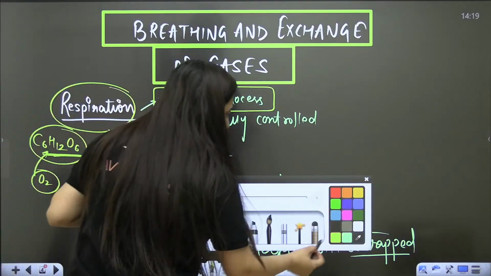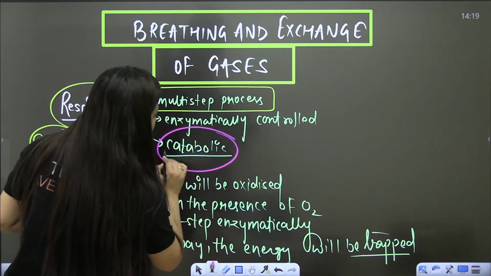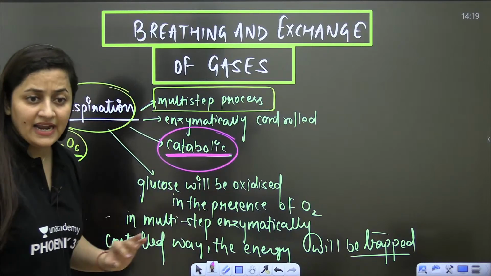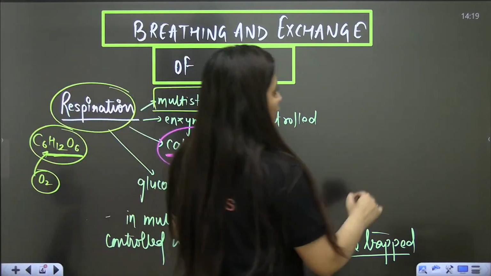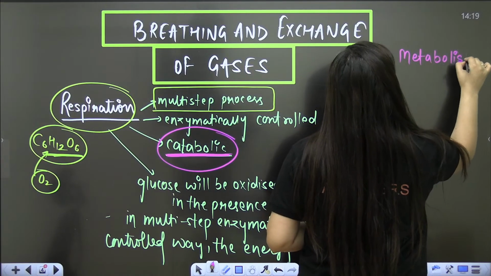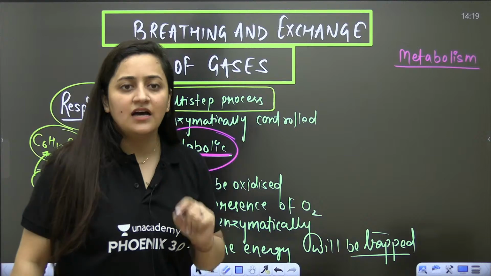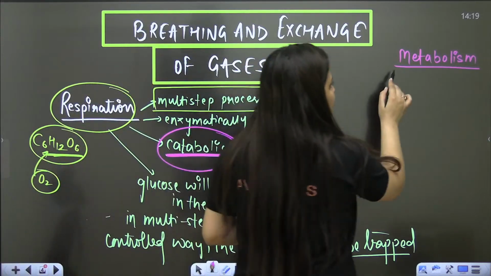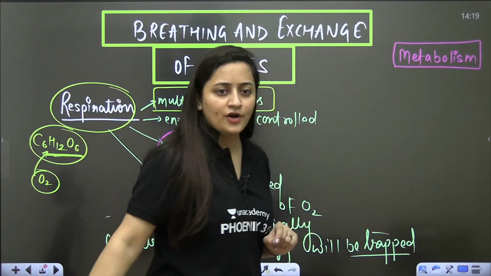Now, when you talk about this process, respiration, I use the word catabolic. You know there is one word, that is metabolism. Metabolism means the chemical reactions which are going on in our body.